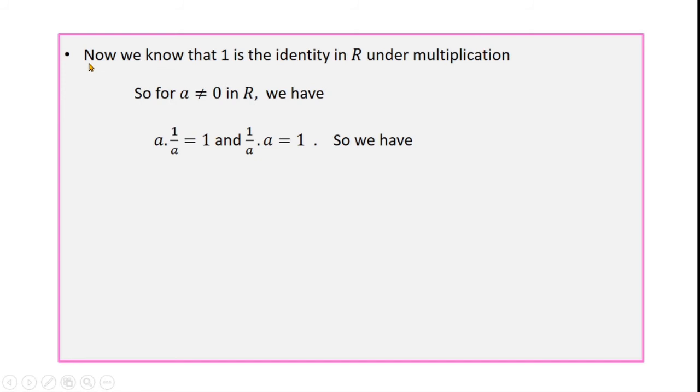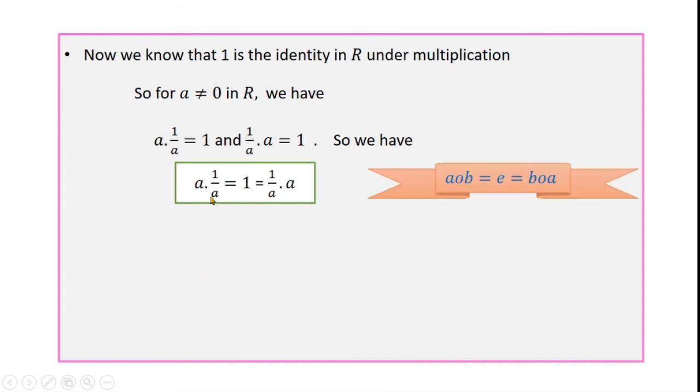Now we know that 1 is the identity in the set of real numbers under multiplication. So for a not equal to 0 in R, we have a into 1 by a is equal to 1 and 1 by a into a is equal to 1. So we have a into 1 by a is equal to 1, that is equal to 1 by a into a.